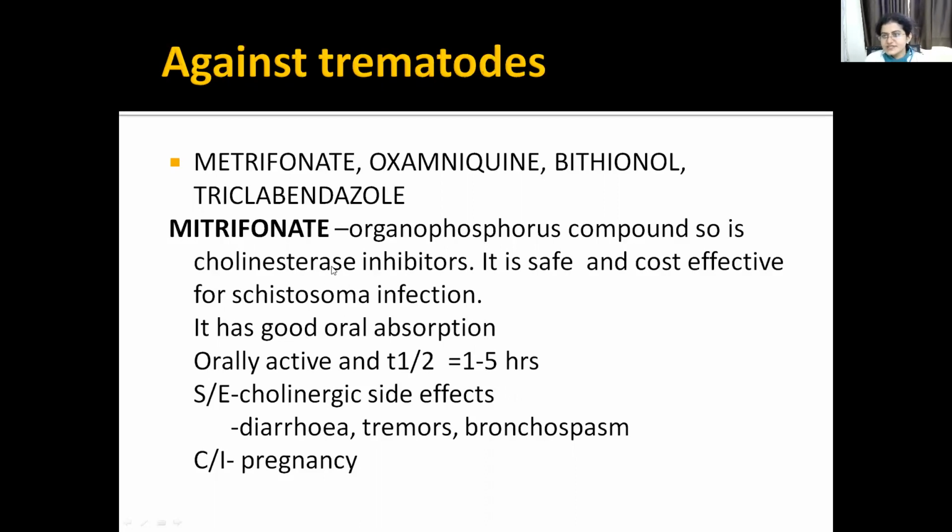Okay, so directly it is a cholinesterase inhibitor. What does cholinesterase do? It causes breakdown of acetylcholine to choline and acetic acid. So once the enzyme gets inhibited, acetylcholine cannot be broken down. So acetylcholine remains like that and it causes prolonged contraction and flaccid paralysis of the worms. Okay, so it is a cholinesterase inhibitor. So the side effects will be cholinergic side effects, that is diarrhea, tremors and bronchospasm. This is also contraindicated in pregnancy.